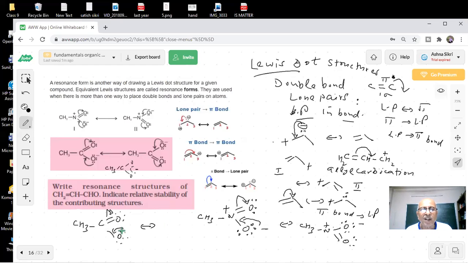We know about it. So another: write the resonance structure of this compound. Indicate the relative stability of the contributing structures. Write the resonance structures of this compound, CH2 double bond CH-CHO. You can draw the resonance hybrid of this. You can draw something here.